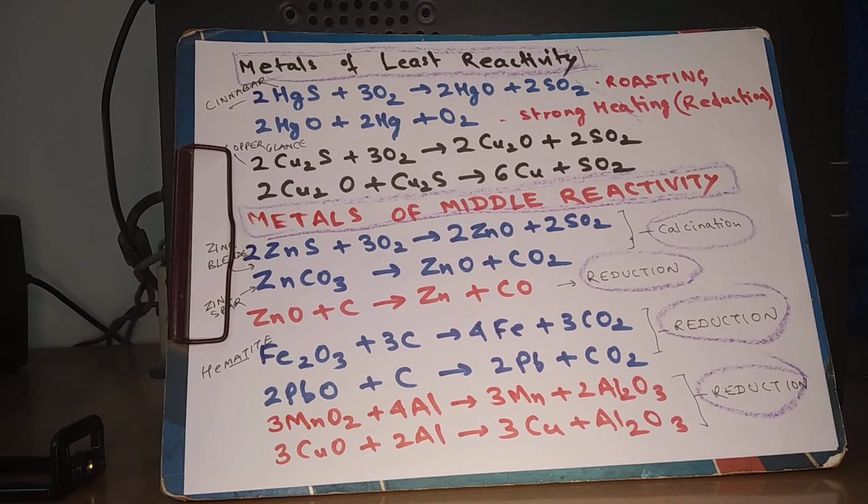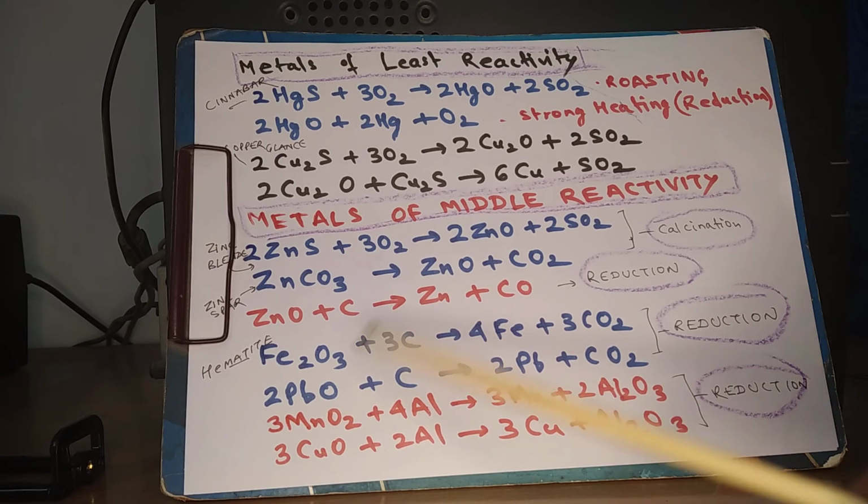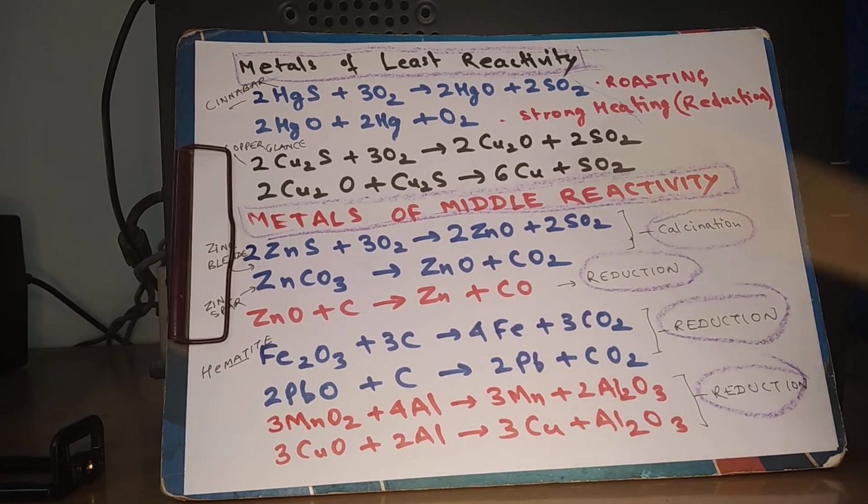Now let us come to iron ore and ores of lead, manganese and copper. These are available as oxide ores. They do not need to undergo roasting or calcination. They are directly subjected to the reduction process. So iron ore is heated with carbon to get iron. 2Fe2O3 + 3C = 4Fe + 3CO2. More or less the same happens with these metallic oxides also.